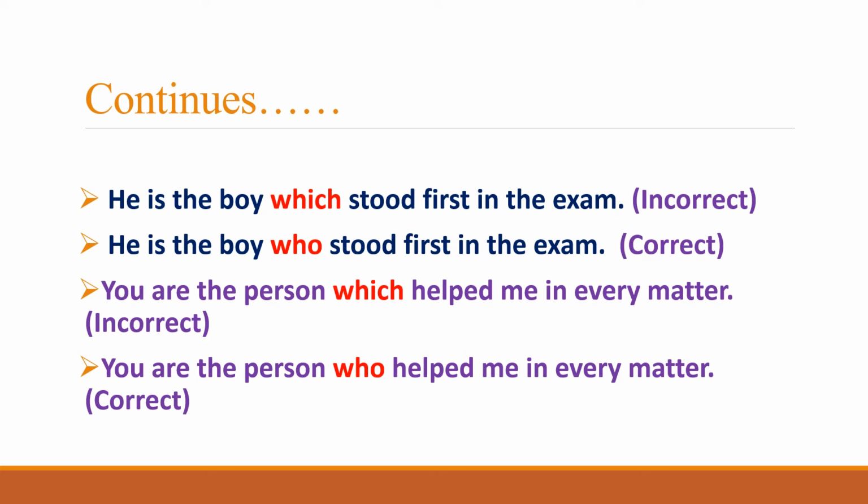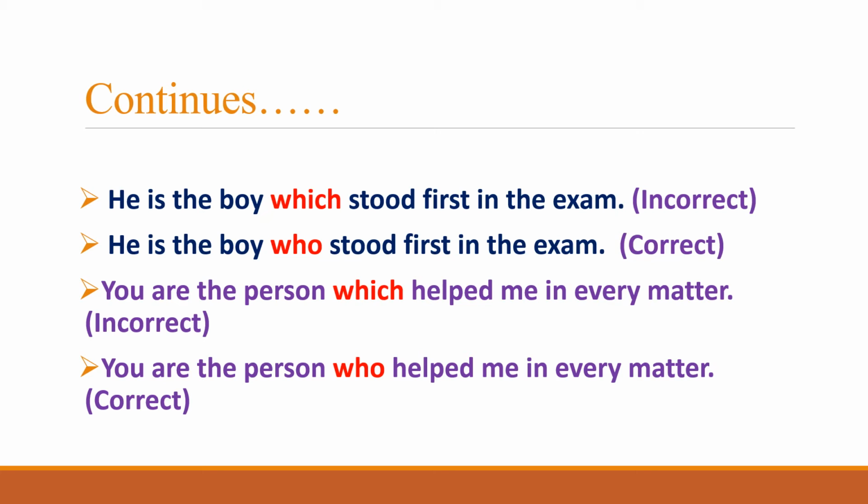So in both sentences we can clearly see that which has been highlighted. That is incorrect because it follows boy, and boy is a human being. Whereas in the second sentence, who has been highlighted after the boy, that is the correct use of the pronoun. So the incorrect sentence is, he is the boy which stood first in the exam. What is the mistake?